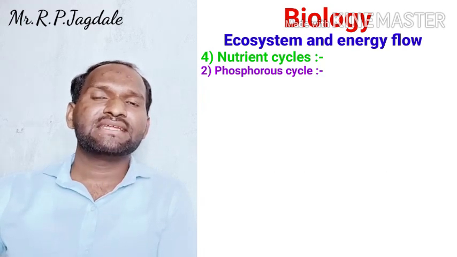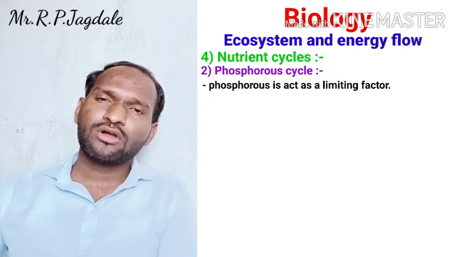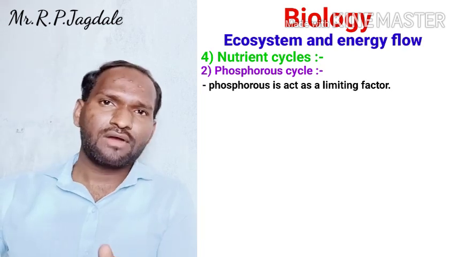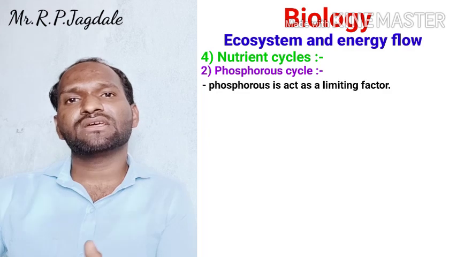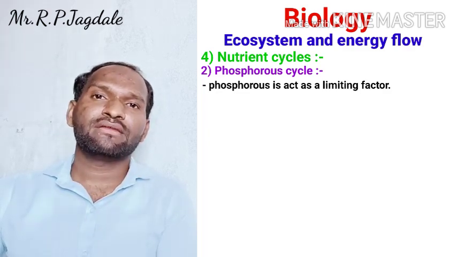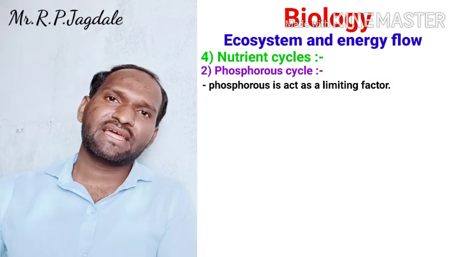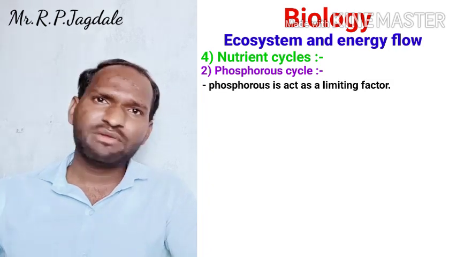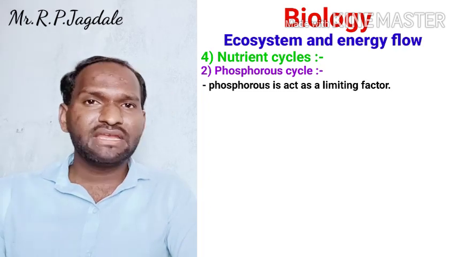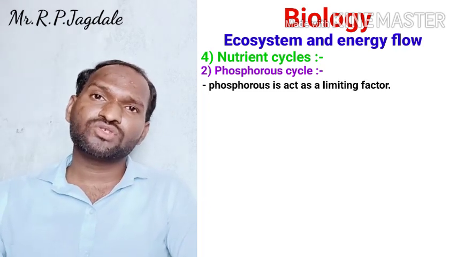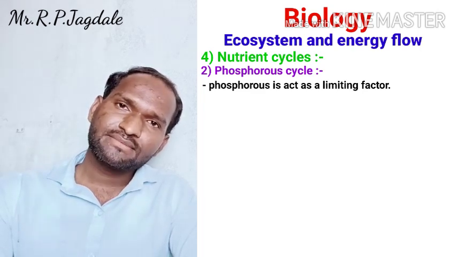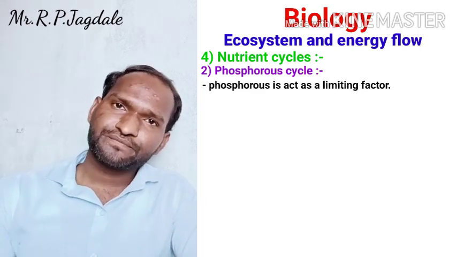Phosphorus acts as a limiting factor because phosphorus is present in the rocks. Either the weathering takes place, now it is coming into the soil, and it will reach the plants and animals. So it is a limiting factor. It may be present, it may be absent. Okay, it may be limiting to some sources, it may be sustainable to some organisms. So it is a limiting factor.